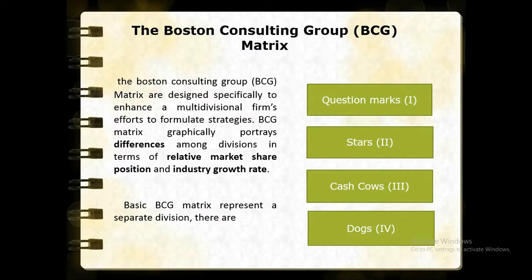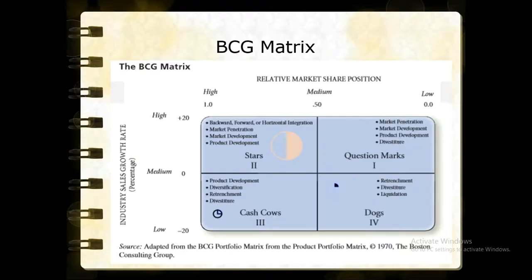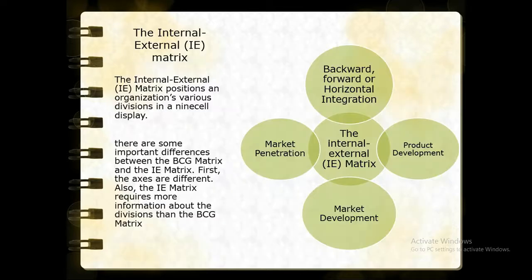The Boston Consulting Group matrix is designed specifically to enhance a multidivisional firm's effort to formulate strategy. The BCG matrix graphically portrays differences among divisions in terms of relative market share position and industry growth rate. This is an example of the BCG matrix divided into 4 quadrants: question marks, stars, cash cows, and dogs.